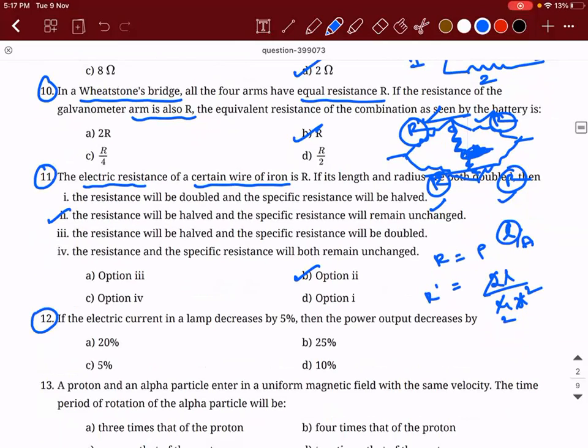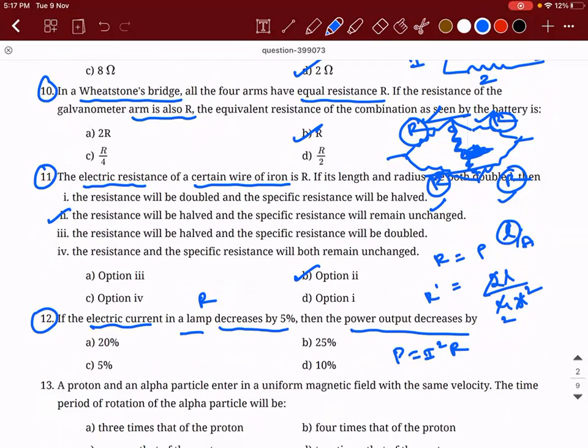If the electric current in a lamp decreases by 5%, then the power output decreases by. So electric lamp, lamp has resistance. So I will write P is equal to I square R. Is it 25%? 25. I don't think it is 25.